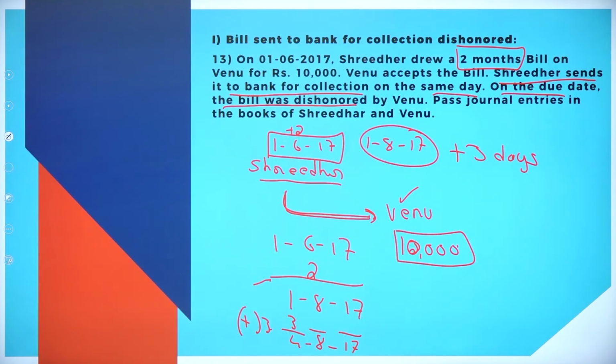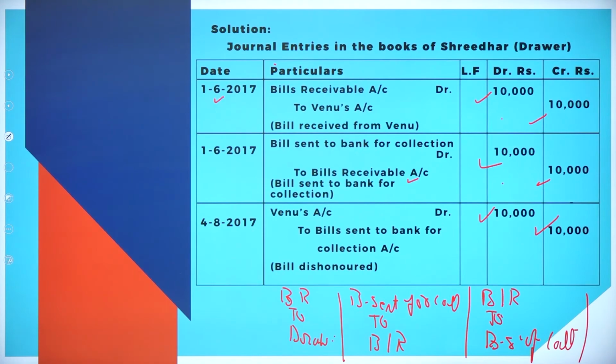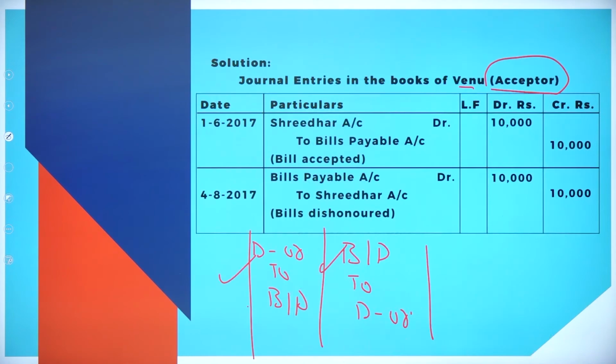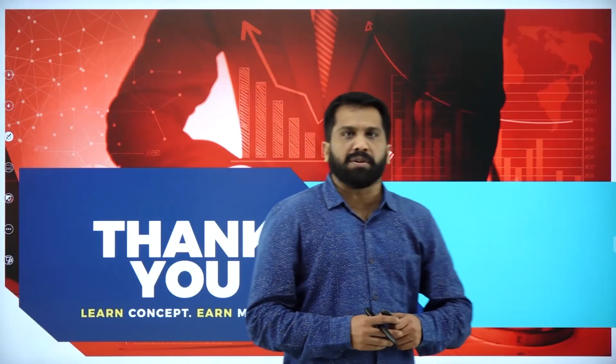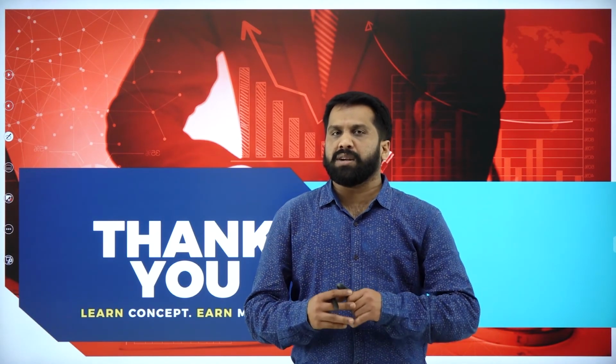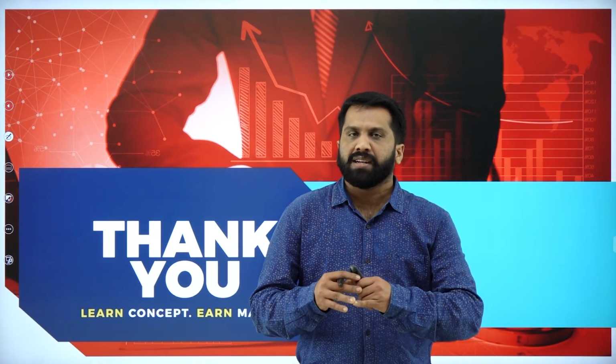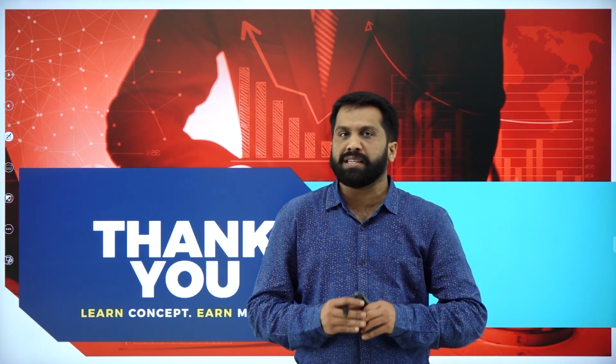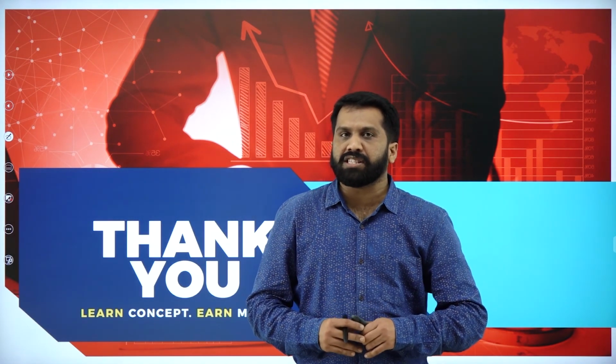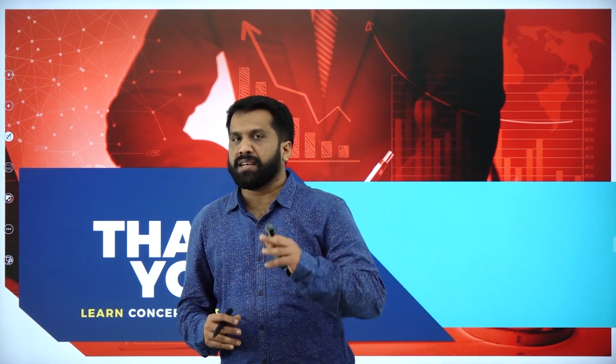So this is your problem number 13. This is your first part, journal entries in the books of drawer. These are the journal entries in the books of acceptor. So this is all about today's session. Hope you understood. It was a short session, but the topic which we covered is bill dishonored. In case of bill dishonored, we have learned what the journal entries will be in the books of drawer and in the books of acceptor. So all the very best, study well and work out more problems on bills of exchange.